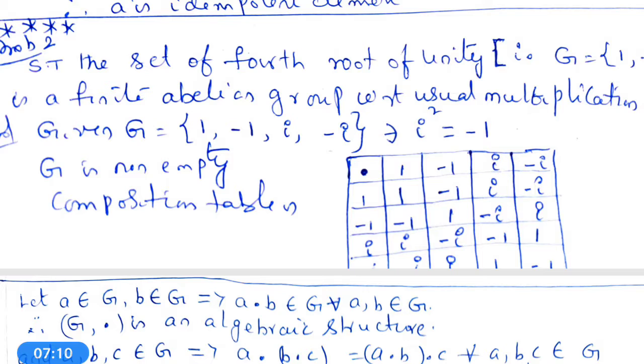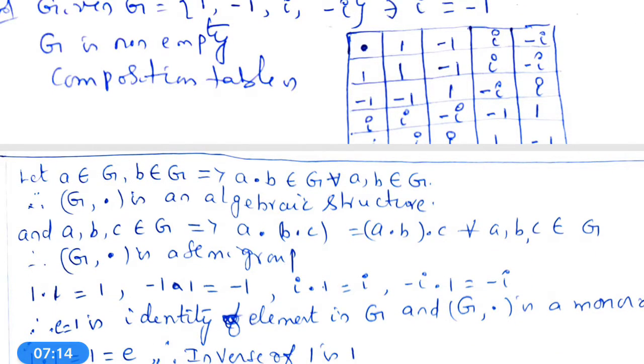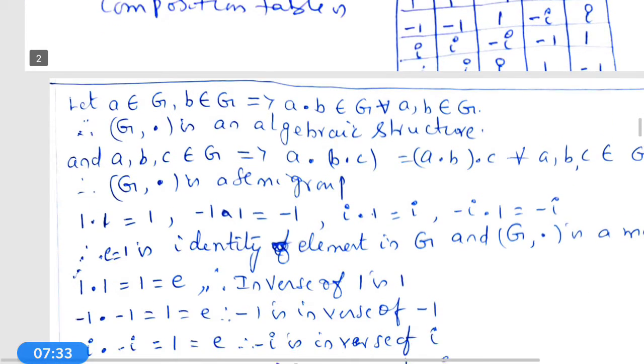The composition table is like this. Dot, the first row 1, minus 1, I, minus I. First column 1, minus 1, I, minus I. The table will complete. The second row is minus 1, 1, minus I, I. Then I, minus I, 1, minus 1. This is the composition table.